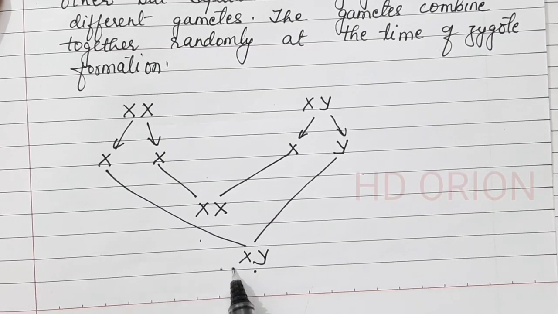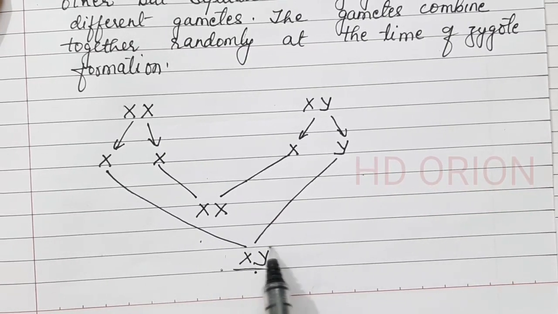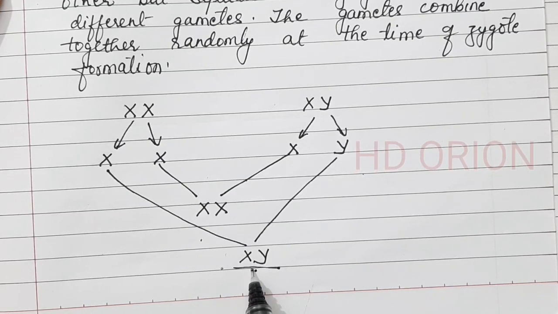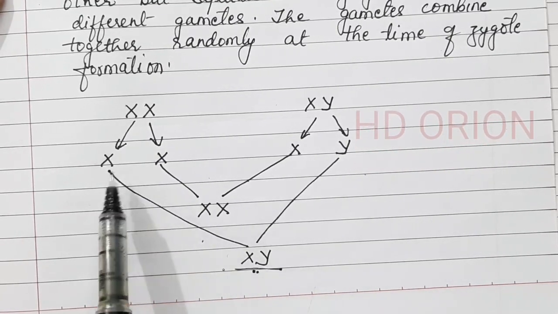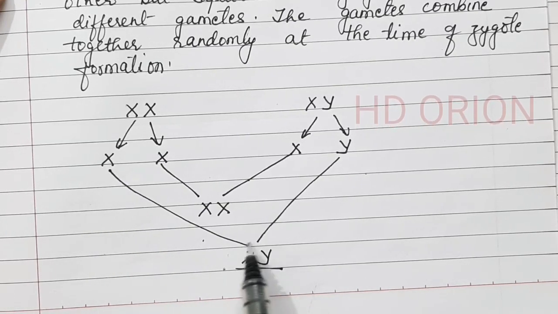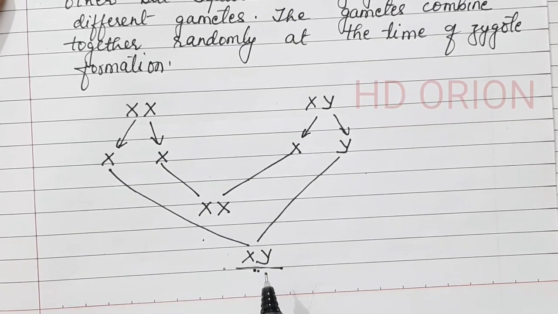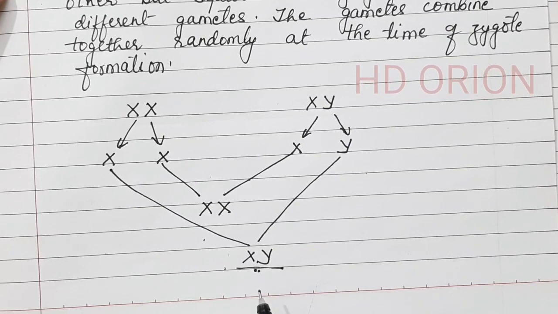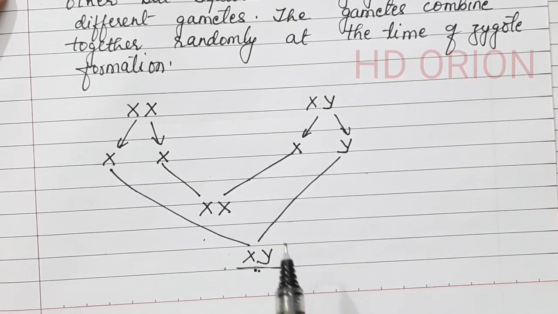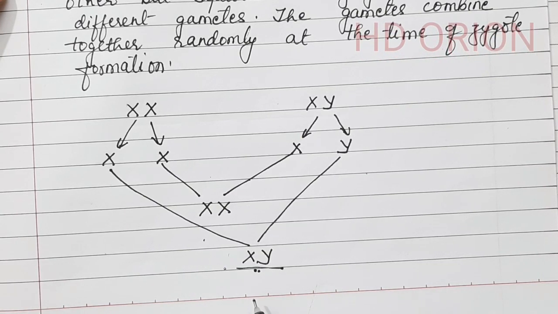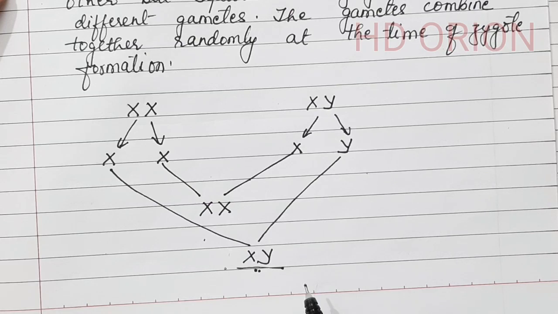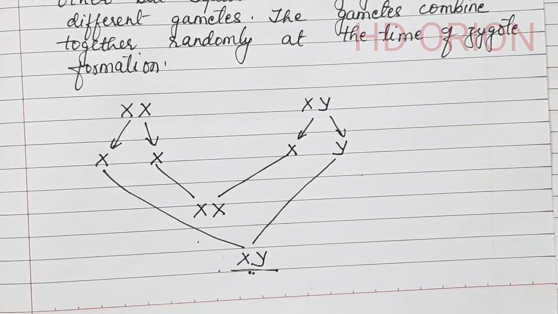So the zygote formation actually helps in the reunion of the gametes, and thus the chromosomal number is regained. The 23-chromosome gametes were haploid and the zygote is diploid. So this is the law of segregation. This law is universally accepted. This is applicable in every form. In every species we see that the gametes are haploid, be it plants or animals. So this is the law of segregation.